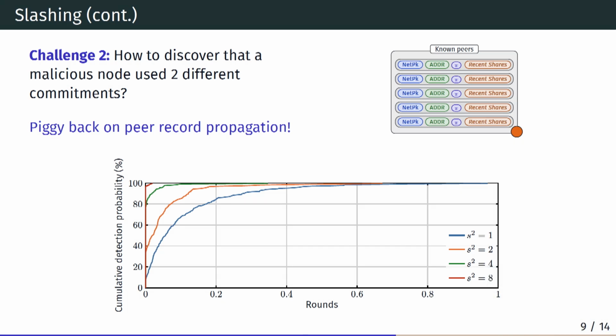We already have this robust record propagation mechanism, so why not add the shares on top of that too? In our experiments, we see that you don't even have to wait one round for this to hit. Within the round, with high probability, we are able to slash anyone who violates this bound.